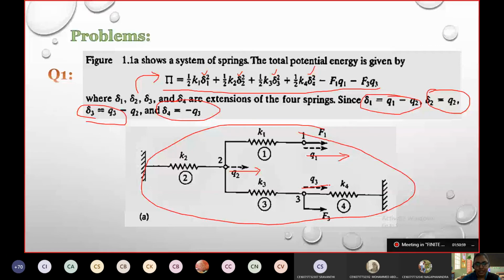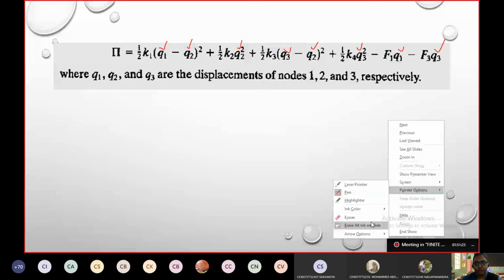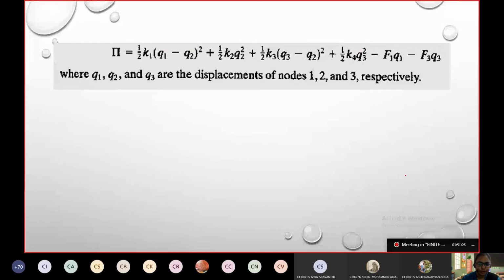At springs, the extensions were denoted by delta. We have 4 springs, but we have only 3 nodes. So the individual nodes where the displacement is happening are taken as Q1, Q2, Q3 respectively for nodes 1, 2 and 3.